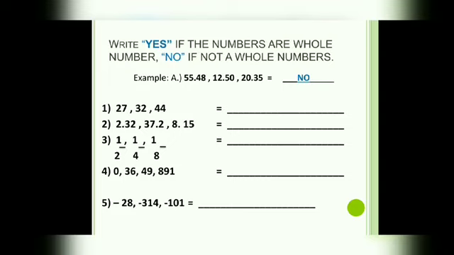Negative 28, negative 314, negative 101 are whole numbers or not whole numbers? Remember, all negative numbers are whole numbers or not whole numbers. Write yes or no. Are you done? Great.